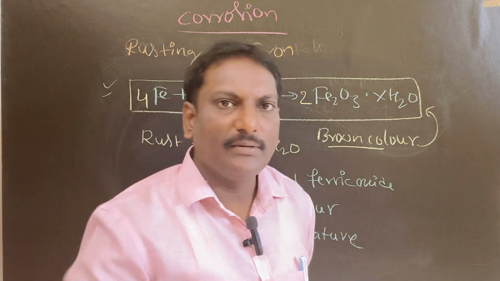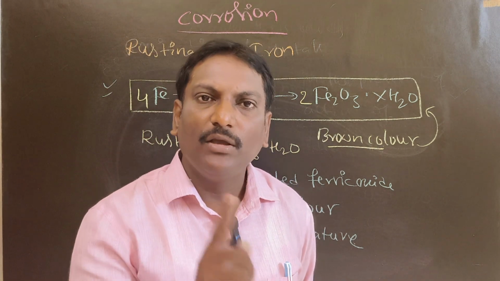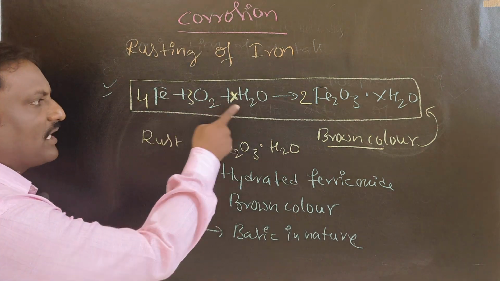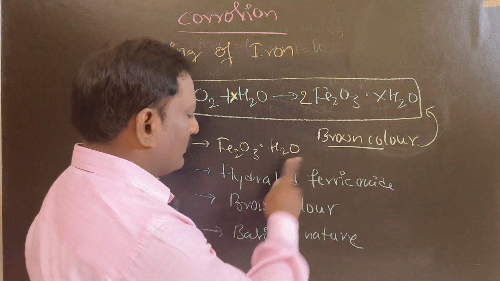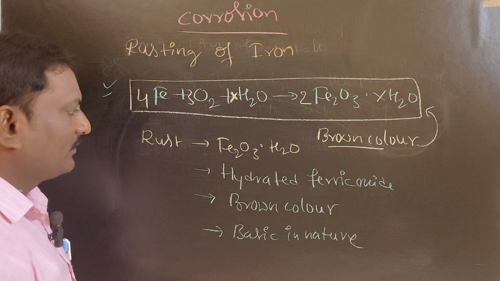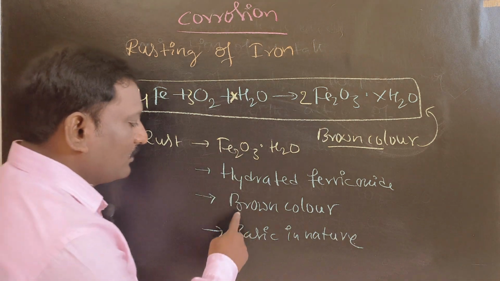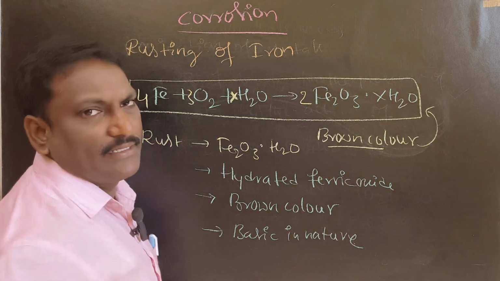Rusting of iron means oxidation of iron in the presence of environment by the action of oxygen and water. Iron reacts with oxygen and water and forms rust. Rust is nothing but hydrated ferric oxide, chemical formula Fe2O3.H2O. Brown color. Next one is basic in nature.